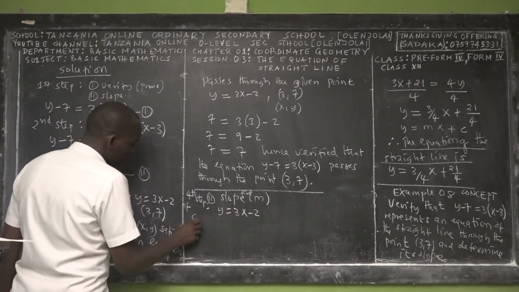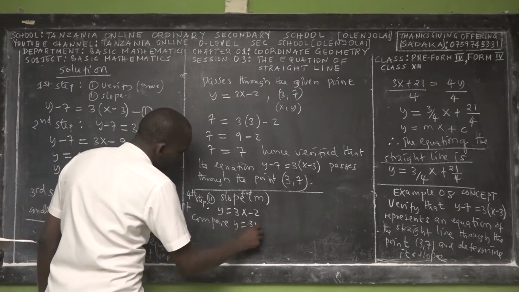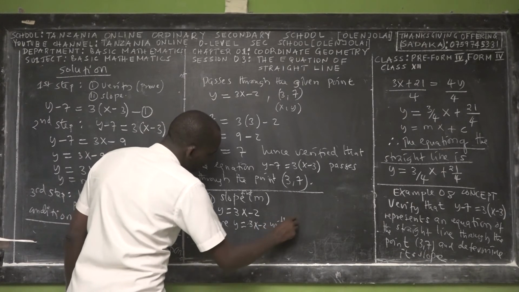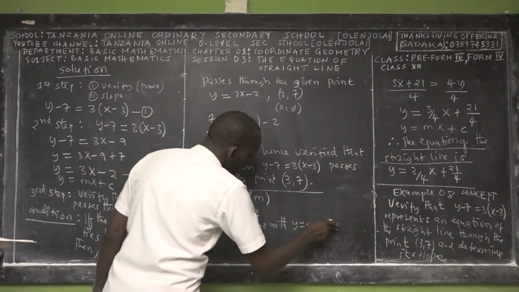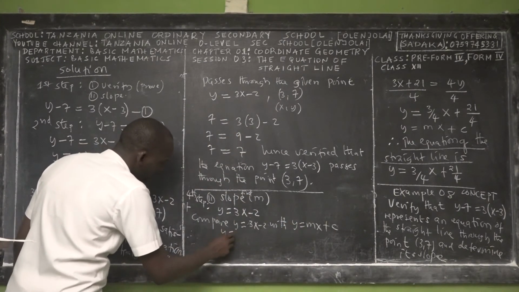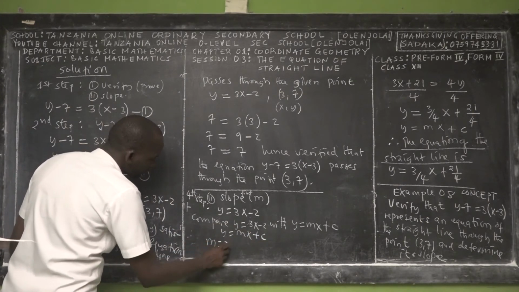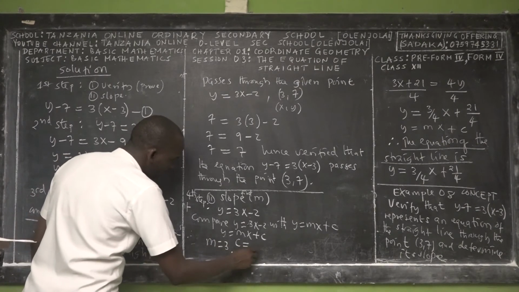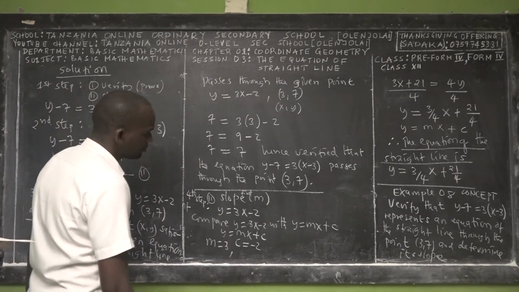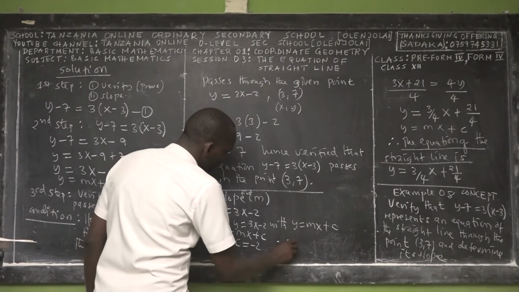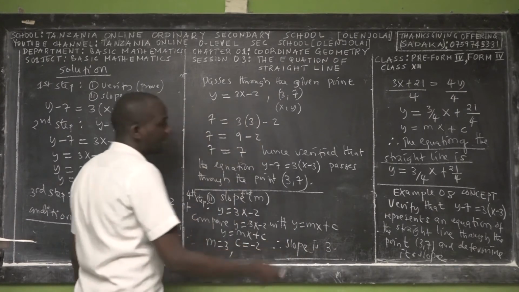To find the slope, we compare y is equal to 3x minus 2 with the standard equation, which is y is equal to mx plus c, where c is the y-intercept. If you compare, we find that the slope is equal to 3. If you ask me to find the y-intercept, it is negative 2. Therefore, the slope is 3. You're done.